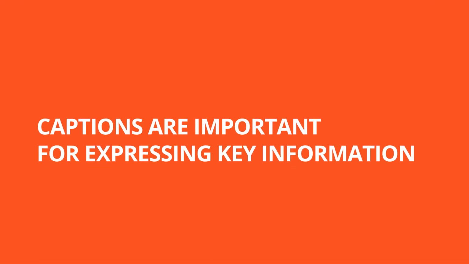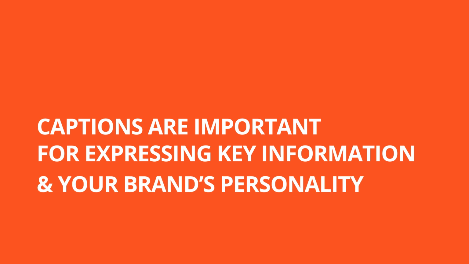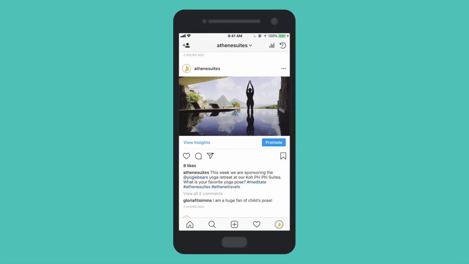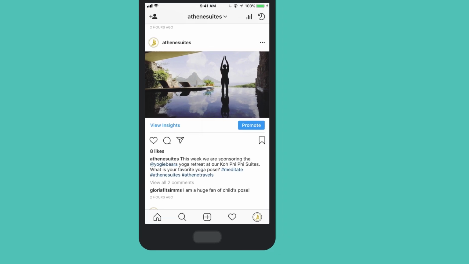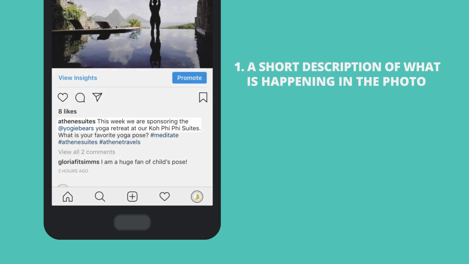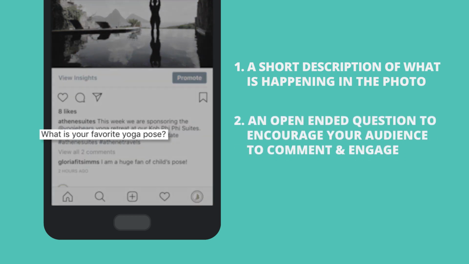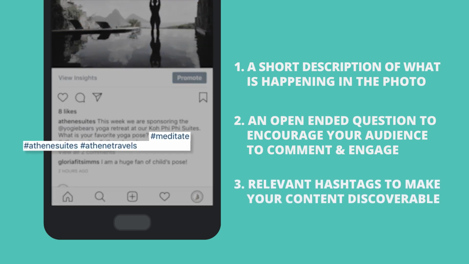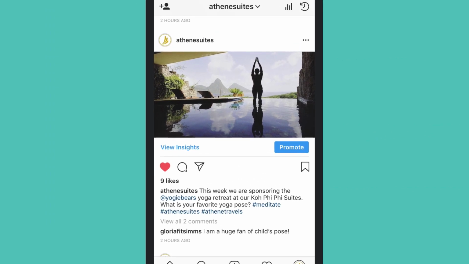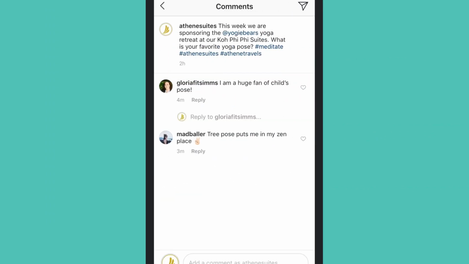Captions are important for expressing key information and your brand's personality. The general format to follow when writing an Instagram caption has 3 parts. 1. A short description of what's happening in the photo. 2. An open-ended question to encourage your audience to comment and engage. And 3. Relevant hashtags to make your content discoverable. These steps increase engagement, which in turn helps prioritize your posts in Instagram's algorithm.